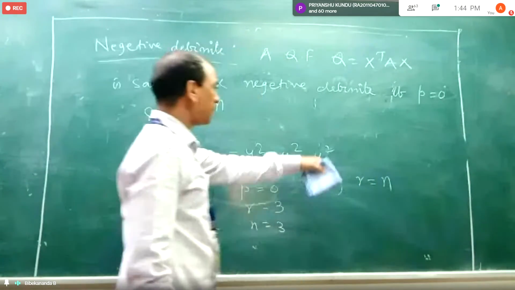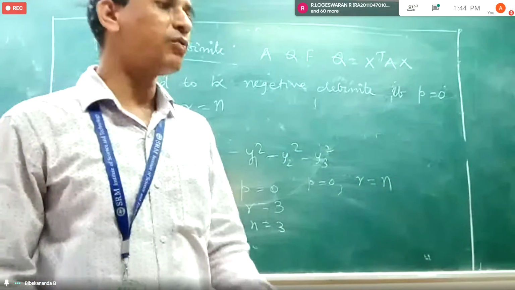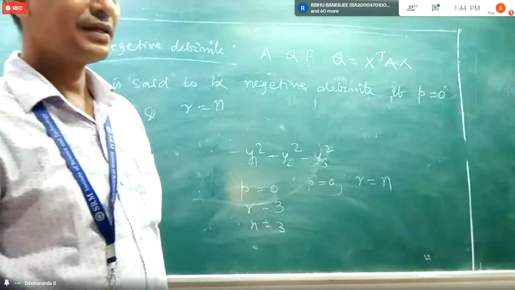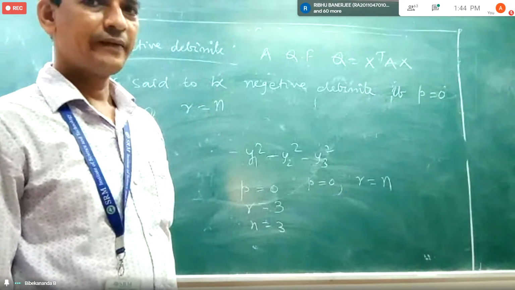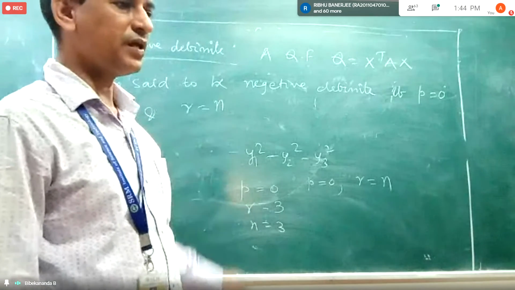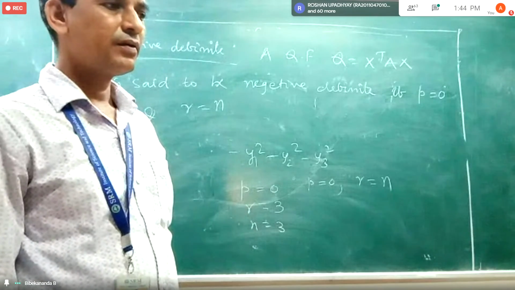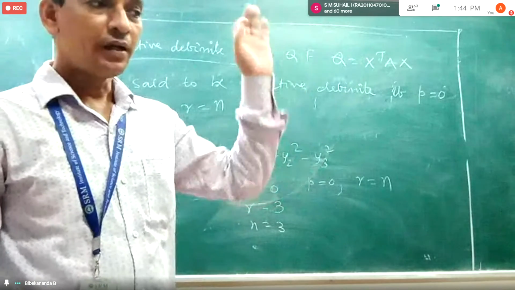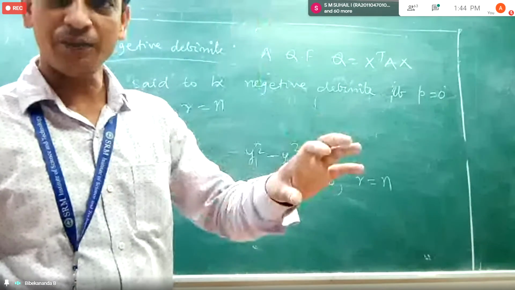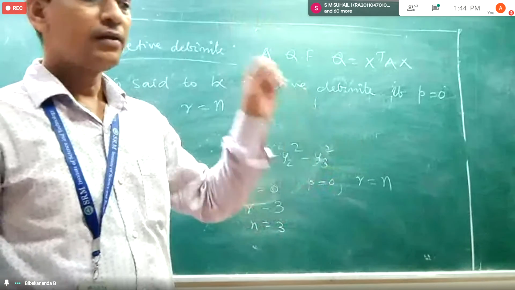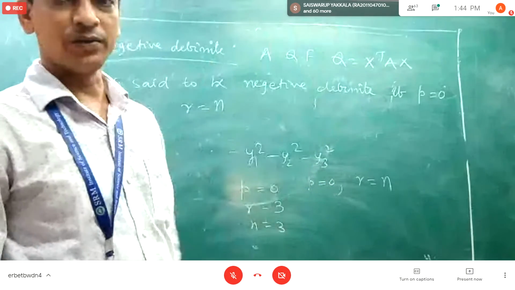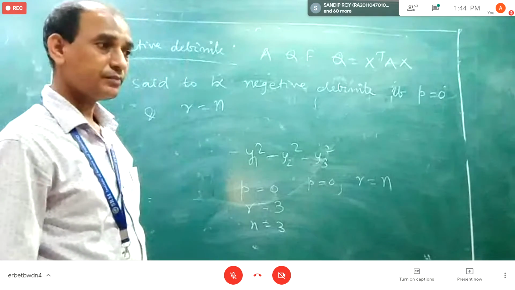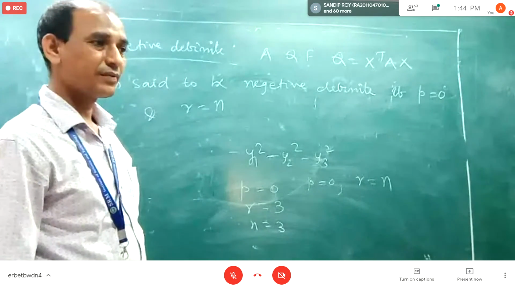As per the definition, what is the nature of the quadratic form associated with this canonical form? If we have a canonical form where each of the terms is negative and they are equal to the number of unknowns, then what will be the nature of the quadratic form? Negative definite.